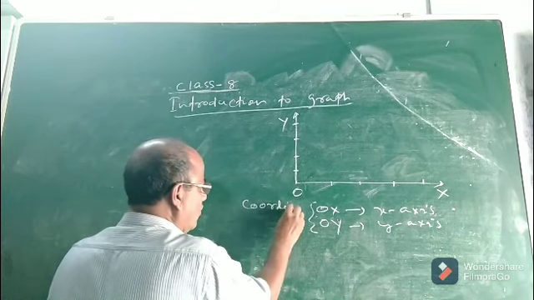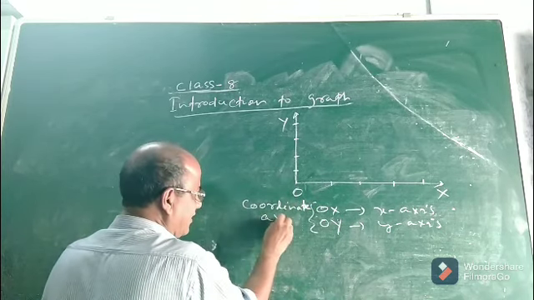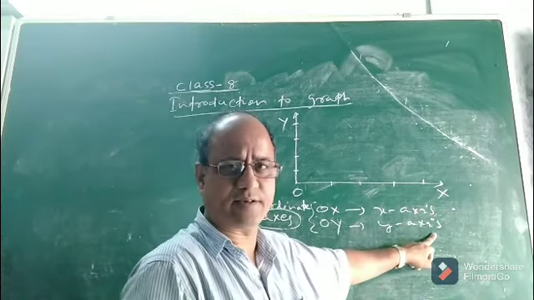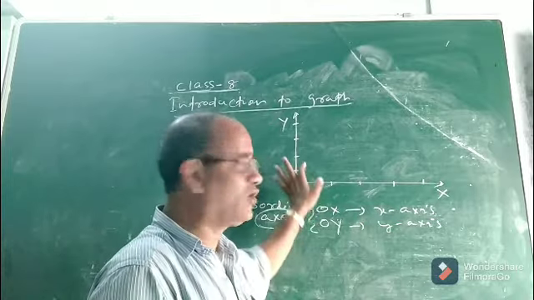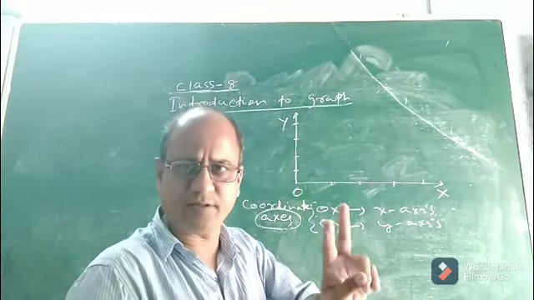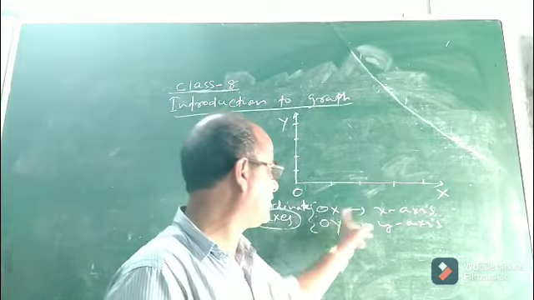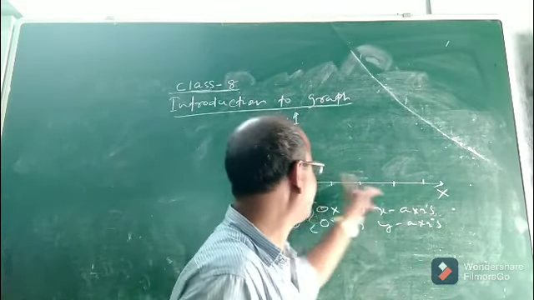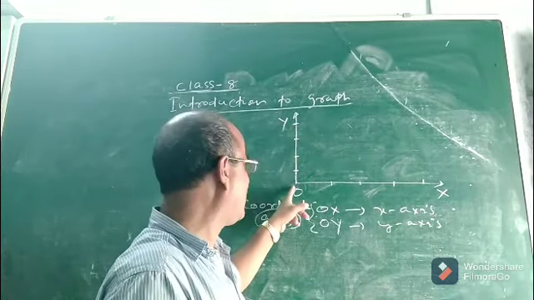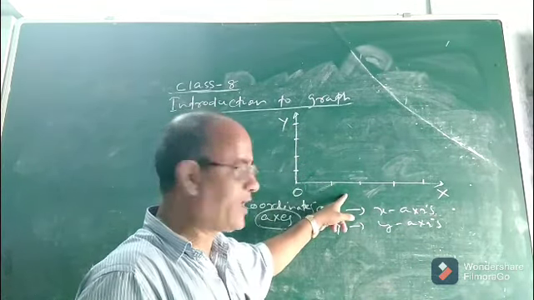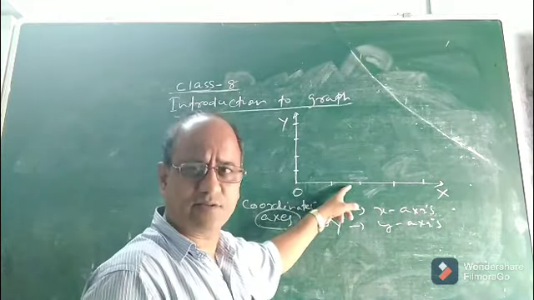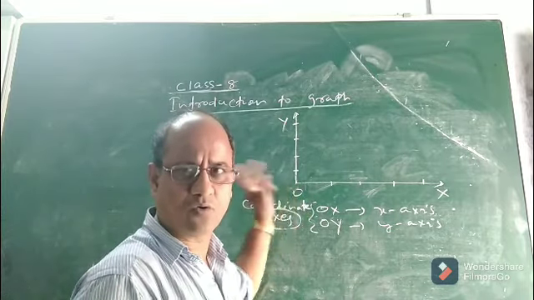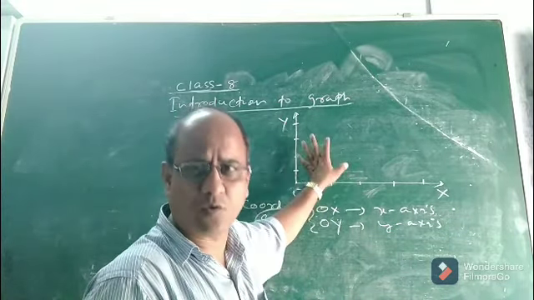See children, coordinate axes, A-X-E-S. This is the plural. Axis is singular, axes is plural. So in a graph there are two axes, or coordinate axes. One is the x-axis, the other is the y-axis. This is your x-axis, this is your y-axis, and we are showing only positive integers. Now these two coordinate axes intersect at a point known as origin O. It is usually denoted by O. So this is the concept of coordinate axes.